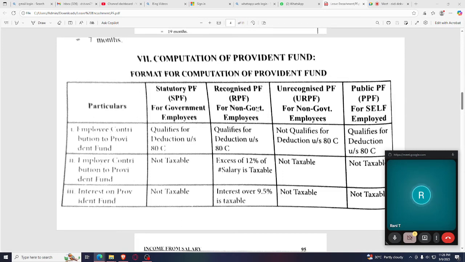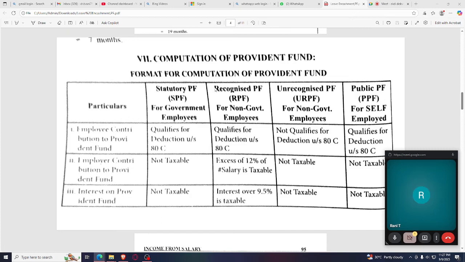In case of RPF, on the employer contribution, excess of 12% is taxable. And for interest on PF in case of RPF, interest over 9.5% is taxable. The other things you can go through and write for theory, but in problems we will get only these two.